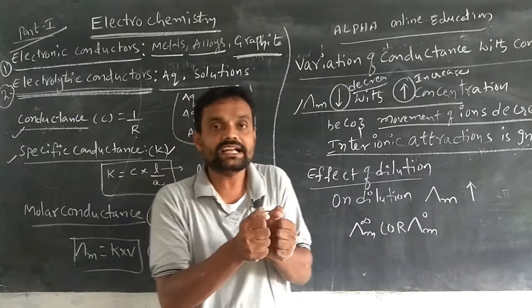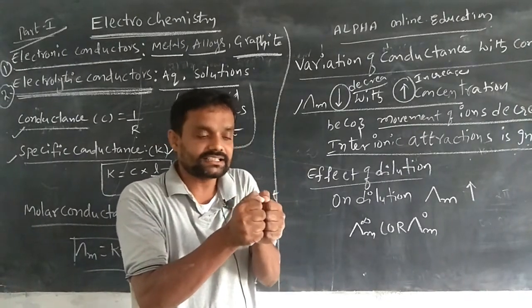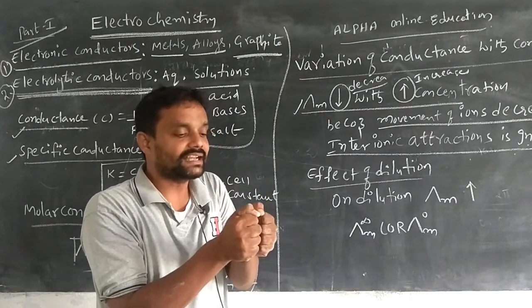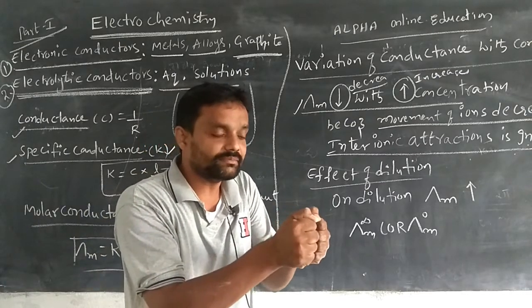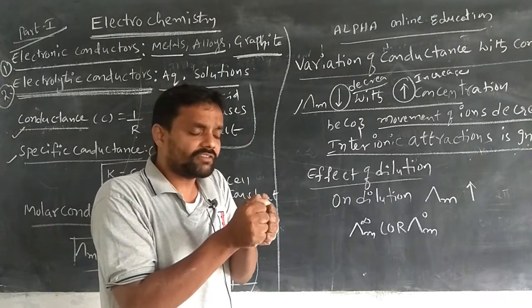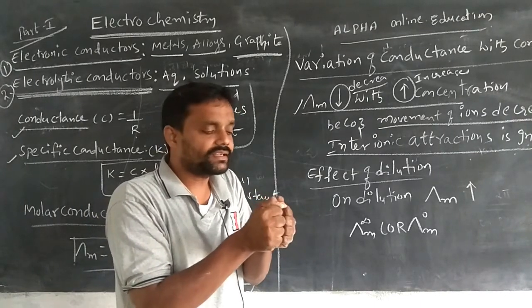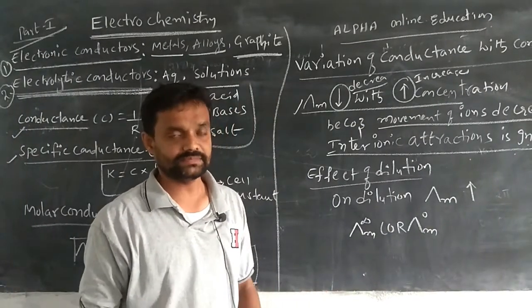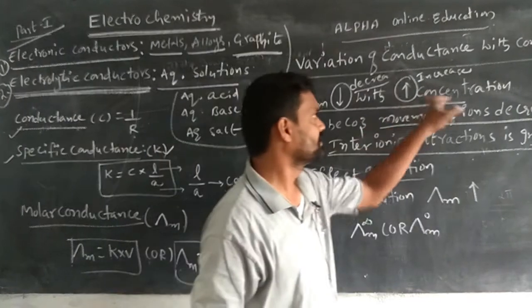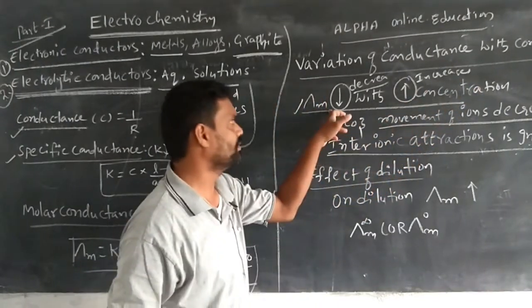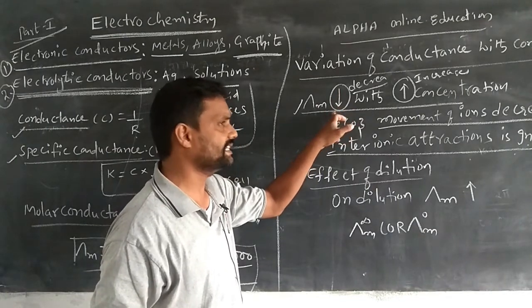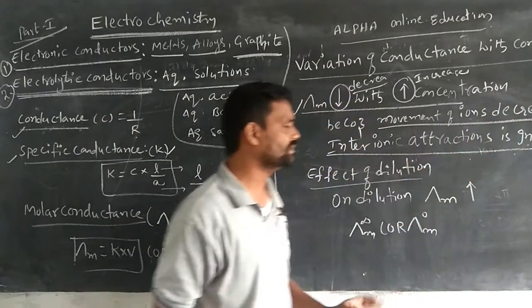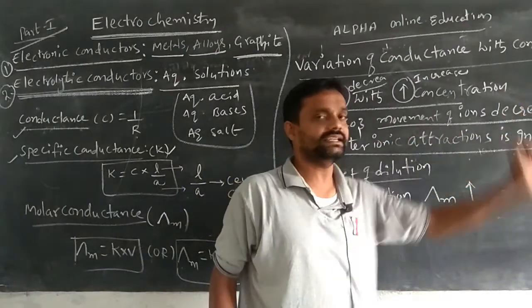The interionic, or ion-ion, attraction increases. When ion-ion attraction increases, the ions do not move freely, which means the movement of ions decreases. When the movement of ions decreases, the molar conductance automatically decreases. That means when the solution concentration increases, the molar conductance decreases. The main reason is that the movement of ions decreases, because the interionic attractions increase.